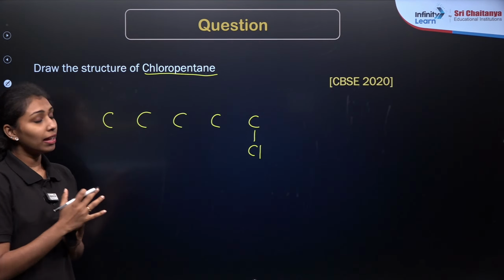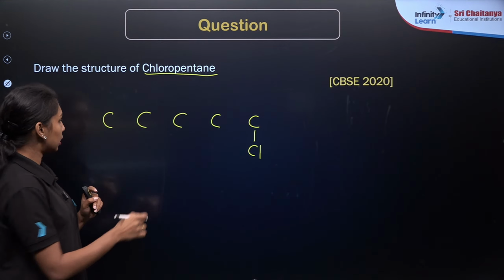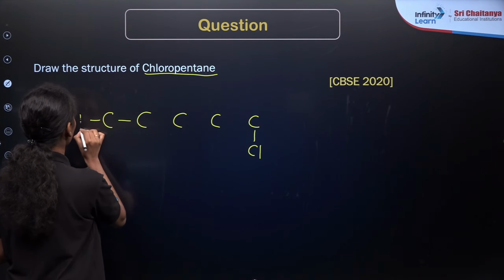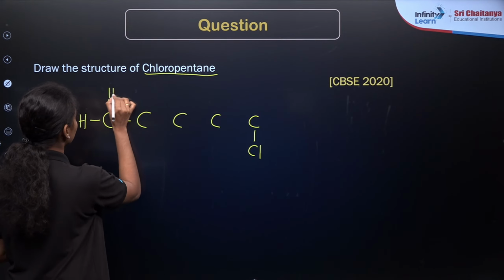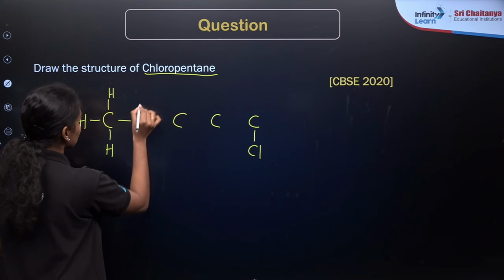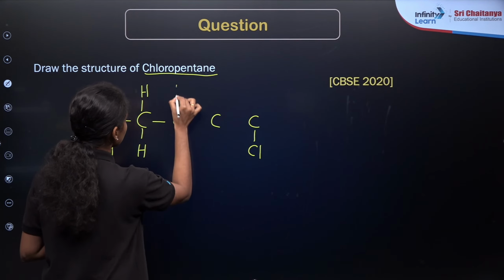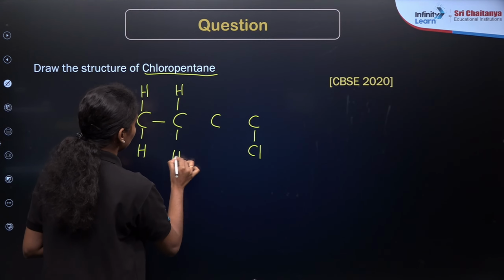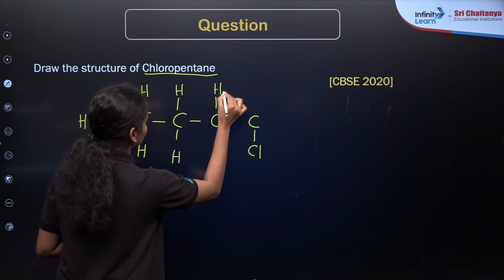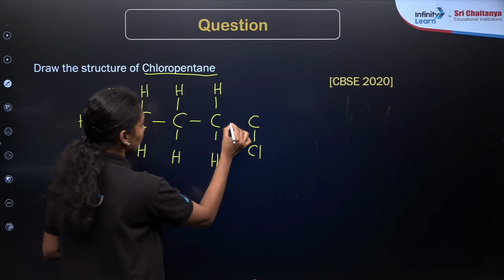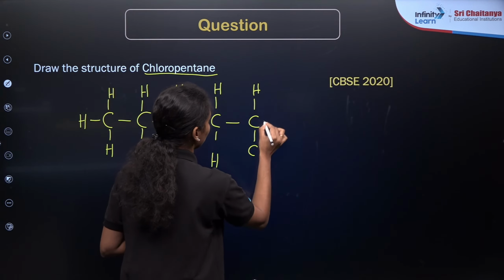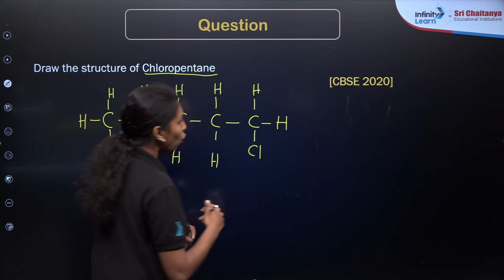Now we need to balance the valency of carbon by adding hydrogen atoms here. So if you are taking here, this will be forming 3 hydrogen, right? This is again 2 hydrogen, here 2 hydrogen, here again 2 hydrogen, and here 2 hydrogen, right? So this is the structure of chloropentane.